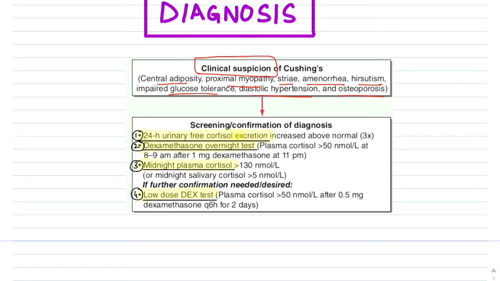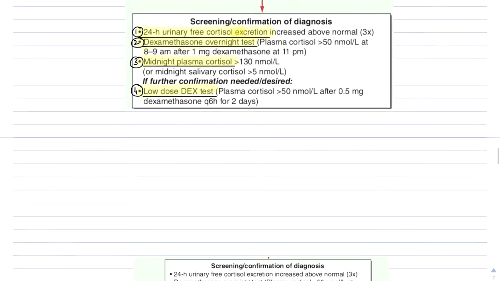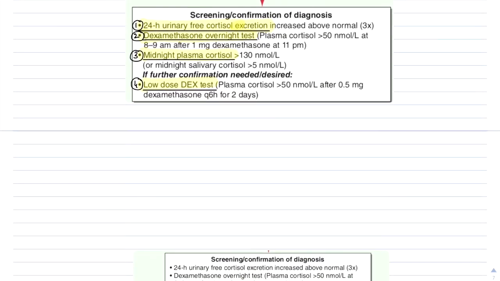If these features are present, then we should do some screening or confirmatory tests for the diagnosis of Cushing's. The most commonly done is the 24-hour urinary cortisol. The 24-hour urinary free cortisol excretion is increased to 3 times the normal levels. Second is the dexamethasone overnight suppression test.